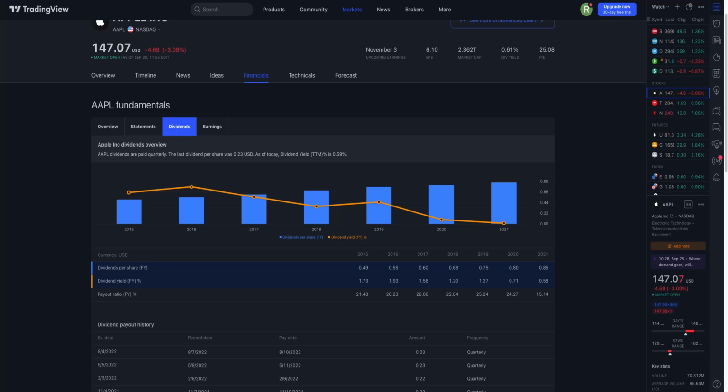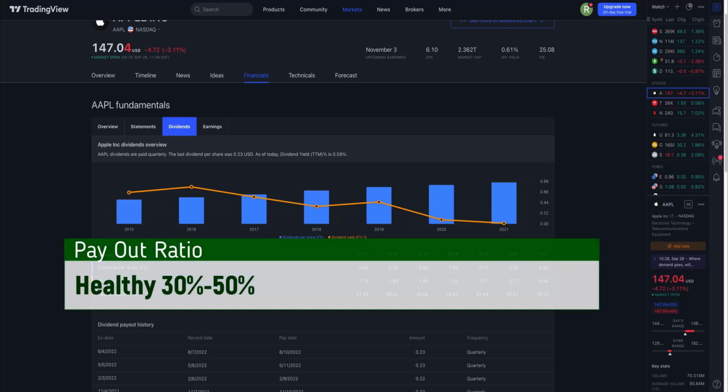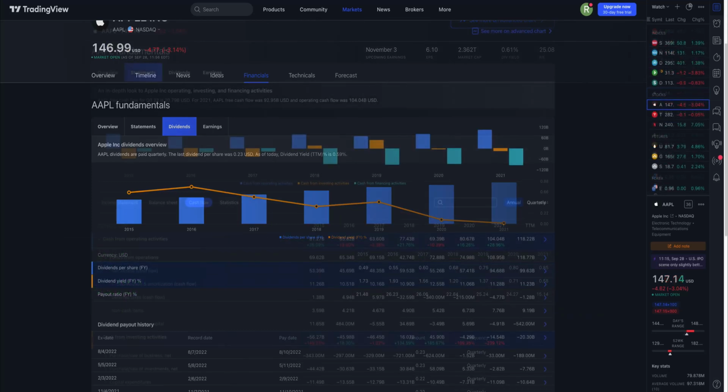The payout ratio shows the proportion of earnings a company pays its shareholders in the form of dividends, expressed as a percentage of the company's total earnings. To calculate it, you need to divide the total dividends being paid out with the net income generated. Once more, TradingView has done all the work for us. The payout ratio for Apple in 2021 was 15.14%. A dividend payout ratio of 30 to 50% is considered healthy, while anything over 50% could be unsustainable. The next part on evaluating a stock is to check its profitability.